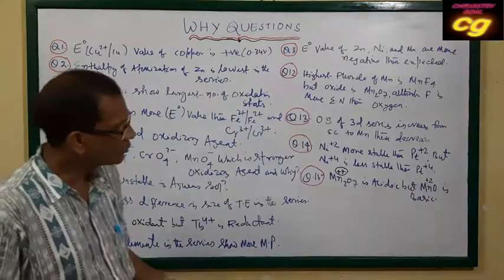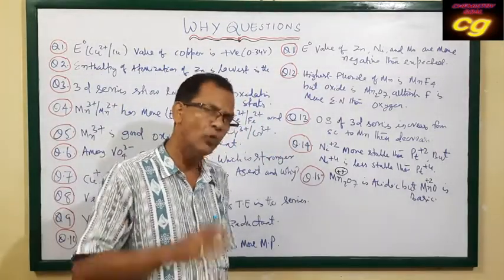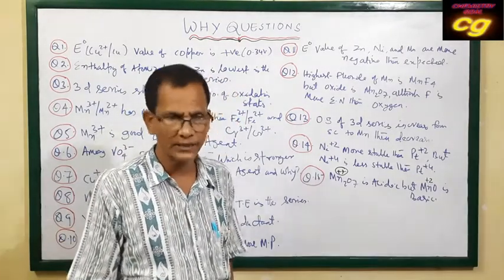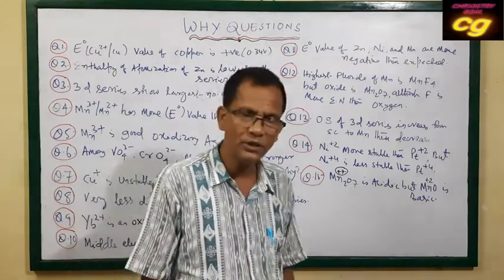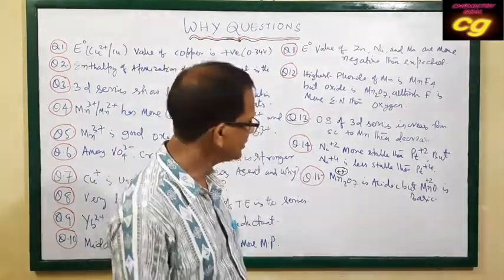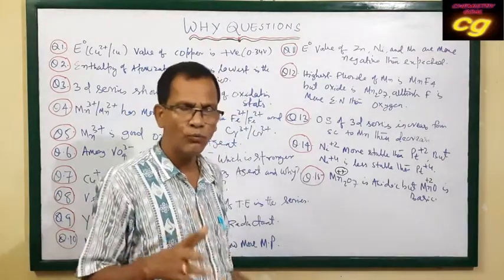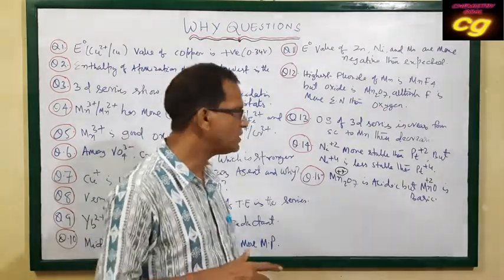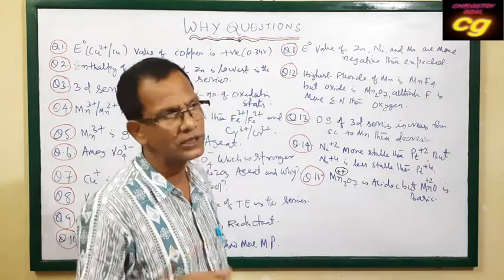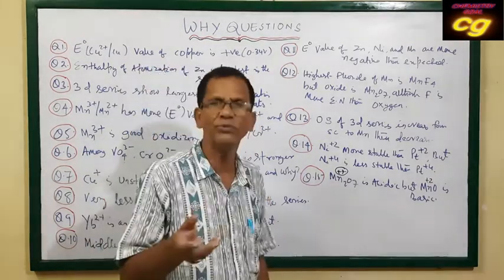We know that in covalent bonding, the higher the oxidation state, the more the covalent character, and the more acidic the character of its oxides. As per Fajans' rule, the more the charge, the more the polarization power and the more the covalent character, so automatically the oxides will be more acidic.